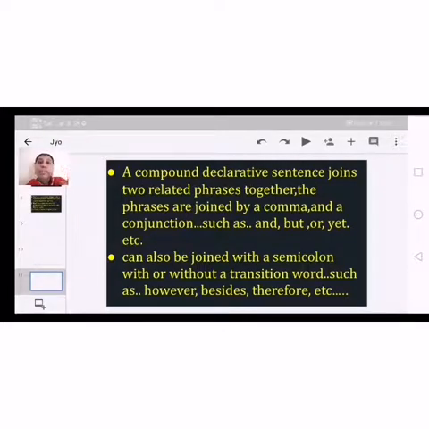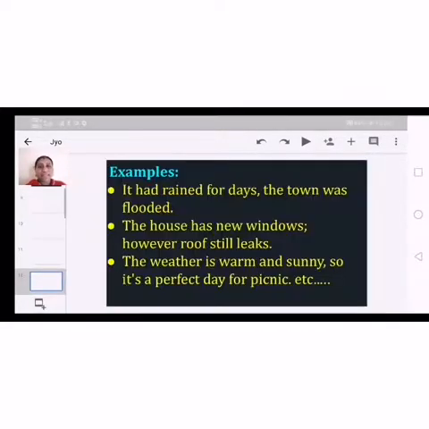Both will be together there. And we can combine them by using a comma or a conjunction or a semicolon or a transition word, for example, however, whatever, therefore, thereafter, etc. So this is about the compound declarative sentence.